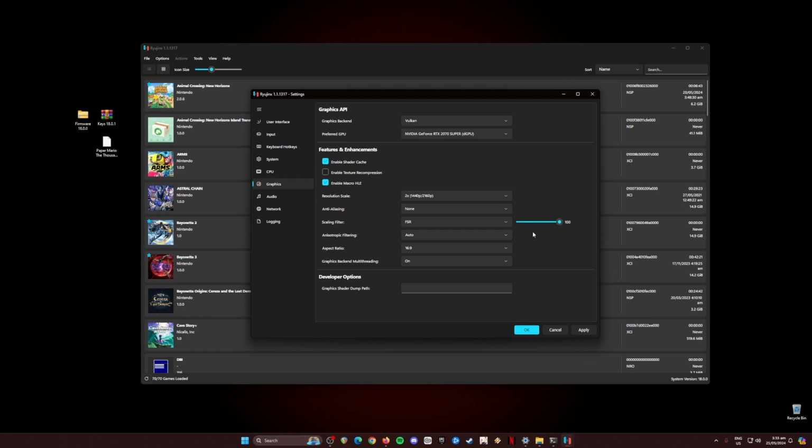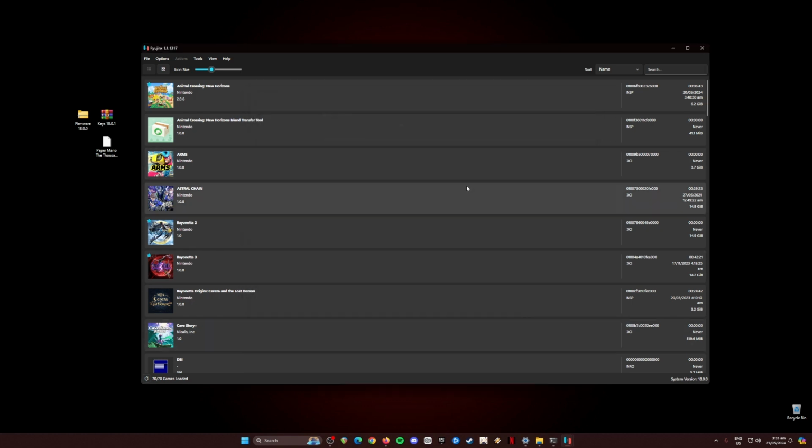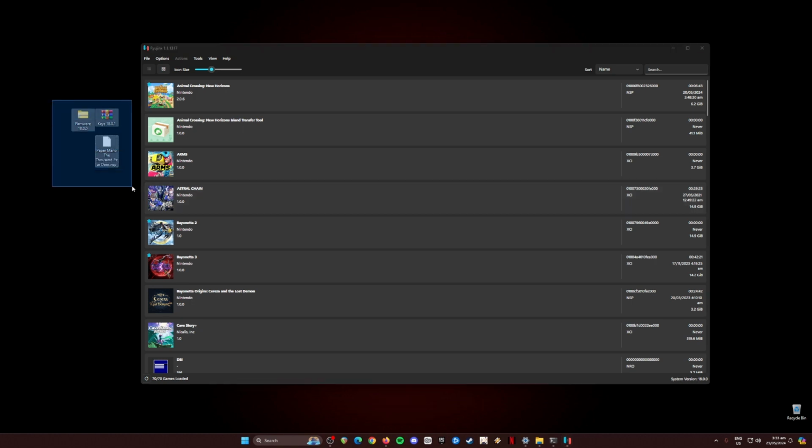Once you have copied every setting you see here, move to Audio. And again, pause the video and copy every setting here. So if you want to play online or multiplayer in some Switch games, then go to Network. And in this part, again, pause the video and copy my settings here in order for you to play multiplayer. Once done, hit Apply and hit OK. Congratulations, your Ryujinx emulator is now fully optimized to run and play any Switch games, such as Paper Mario: The Thousand-Year Door Remake.